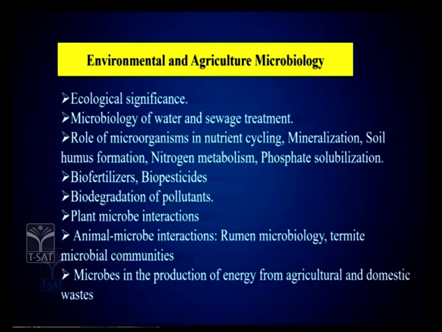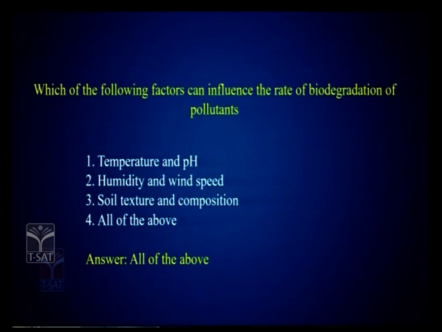And biodegradation of pollutants, plant microbe interactions, PGPRs are very important. Learn the characteristics of it and also make a list of examples of it. And animal microbe interactions, rumen microbiology, and the production of energy from agricultural and domestic waste. So this is the syllabus given to you. So read a proper textbook for this.